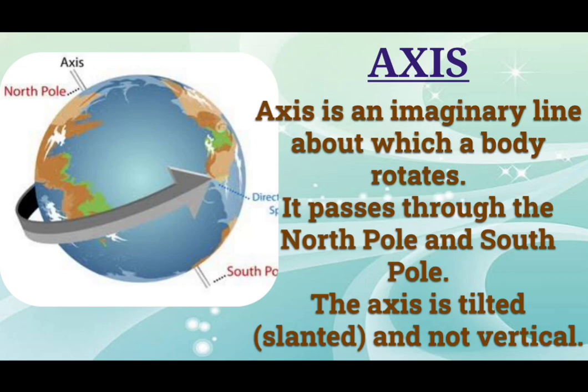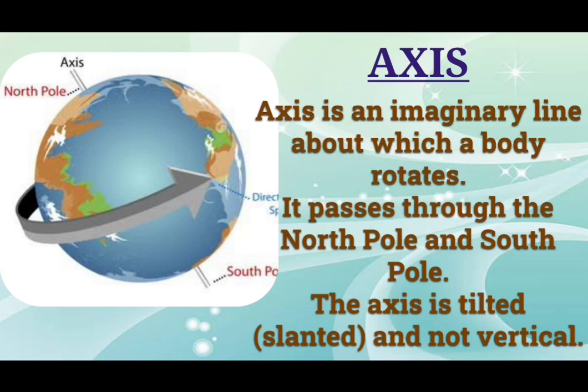Have you ever seen a spinning top? You may have seen a spinning top and also played with it. When you spin a top, you will see a central line around which the top spins. This is its axis. Like this, the axis does not physically exist in the earth. It is an imaginary line about which a body rotates.